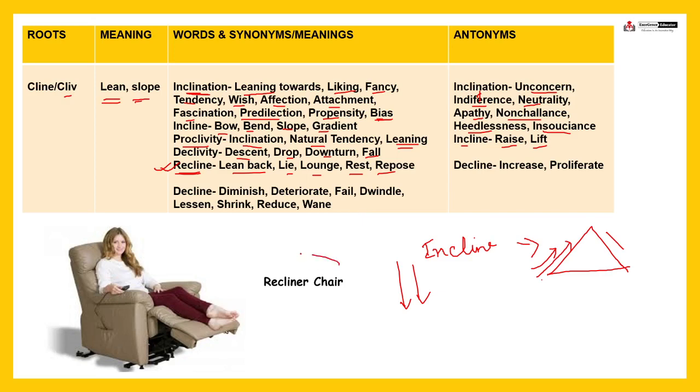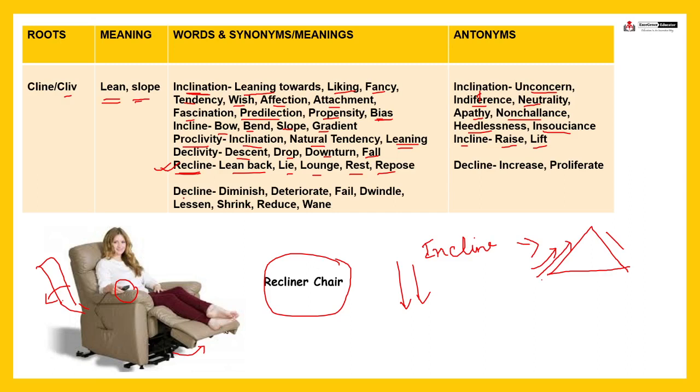Fine. Now recline, another important word, recline, very important, means to lean back, lie, lounge, rest, repose. So most of you have come across this word, recliner chair. Some people may have it in their homes. So what is a recliner chair? In this chair you just push a button. See, she is pushing a button and this will come up. You can rest your feet here and this will go down. So the chair will be like this after pushing the button. That is a recliner chair. You can just lean back and rest, isn't it? So recline से ही आता है ये concept, recliner chair.